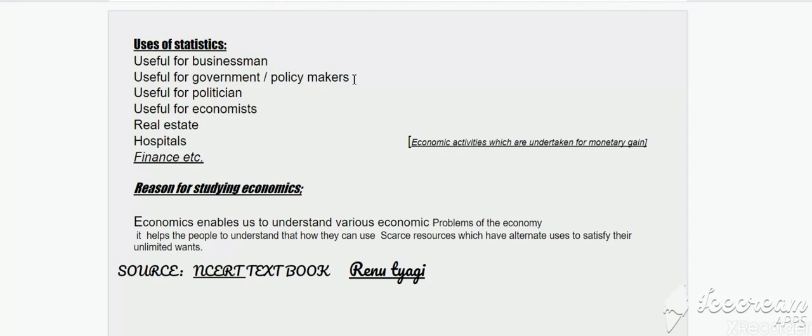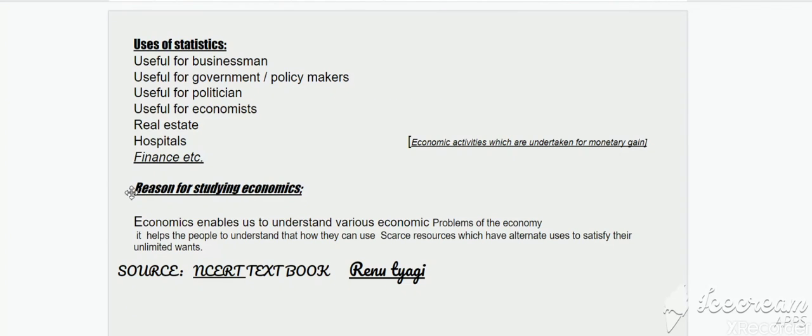So it is very useful for the government and policymaker, useful for politician, useful for economist, real estate, hospital, and finance, etc. So statistics is useful for all those, because these all the people make the policies, whether related to the market, related to the country, related to the politics, related to the economics, related to the real estate or hospital. All the policies are made on the basis of the collected data.